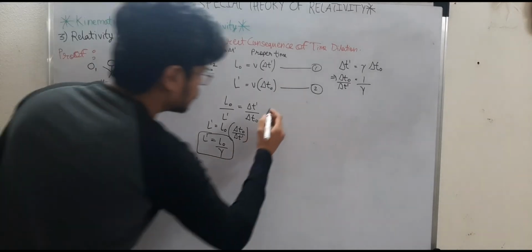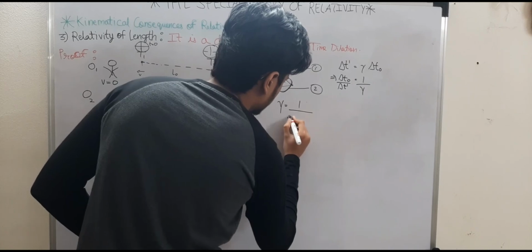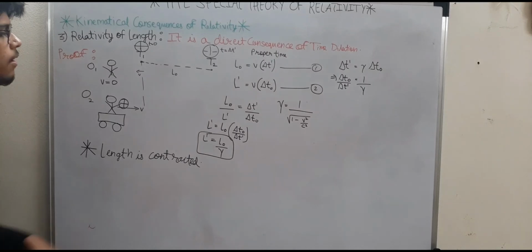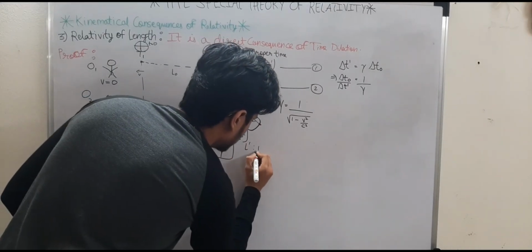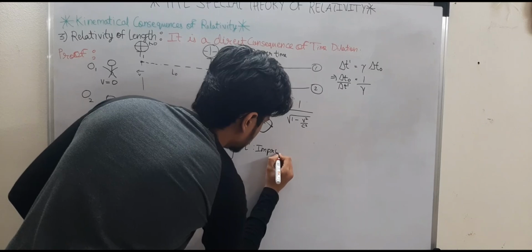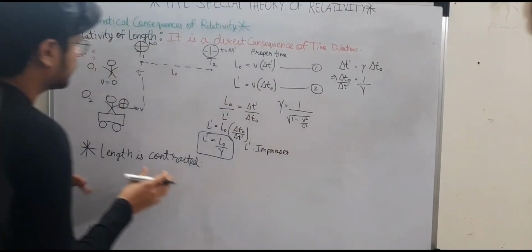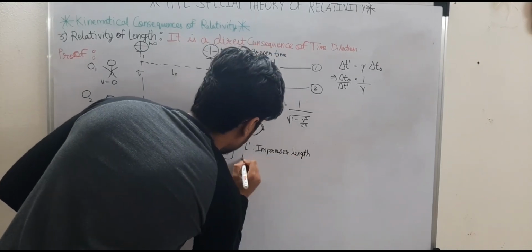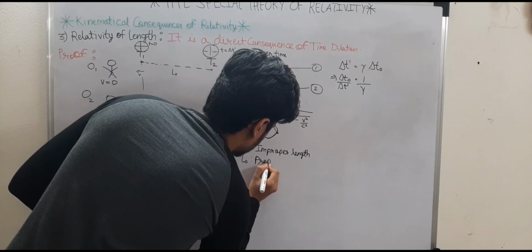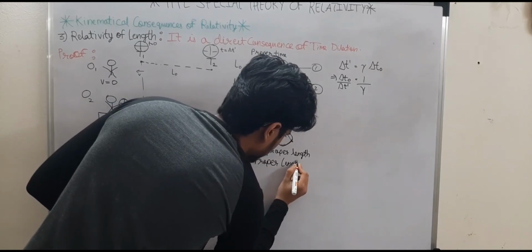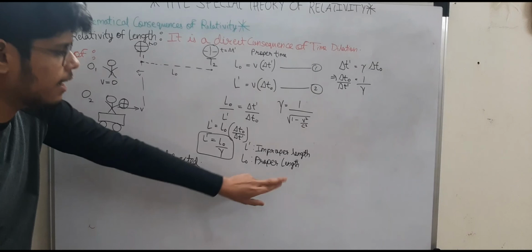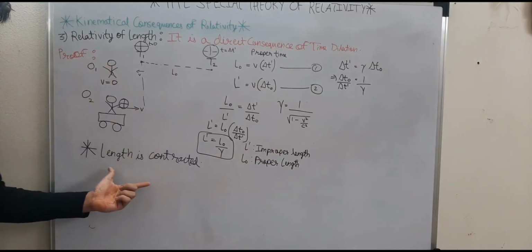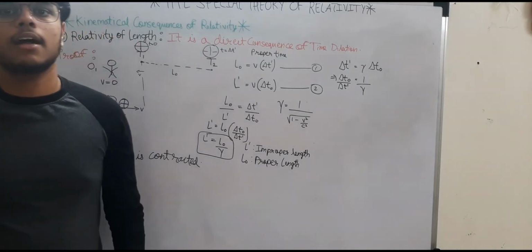Gamma is again, as you know, 1 upon under root of 1 minus v square upon c square, c being the speed of light. And L dash is the improper length, that is the length which you will observe in a reference frame which is moving with speed v, right? Improper length. And L naught is the proper length, the length that you will observe in the rest frame, which will be the correct length without any errors, right? So this is how you derive the relativity of length and how length is contracted. That means length is contracted and time is dilated.